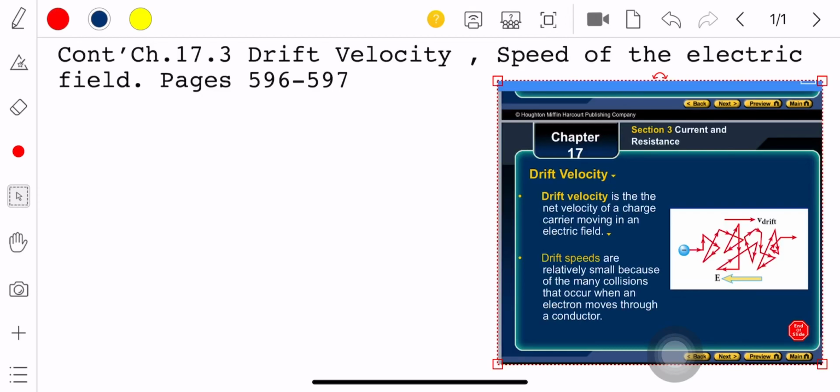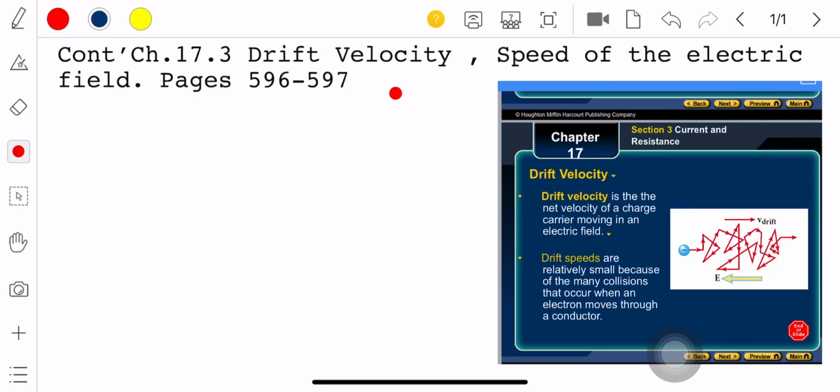Today we will complete chapter 17.3. The title will be Drift Velocity and Speed of the Electric Field. Let us explain the title first. What do we mean by drift velocity?